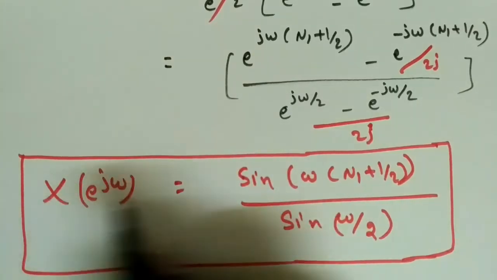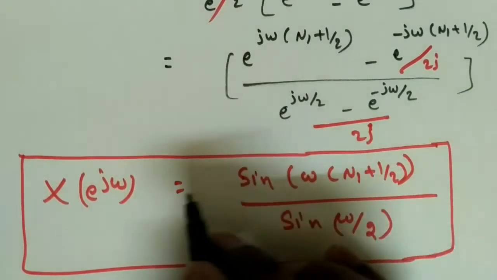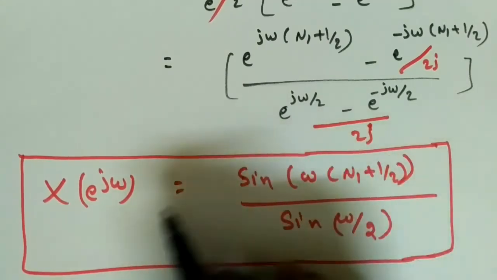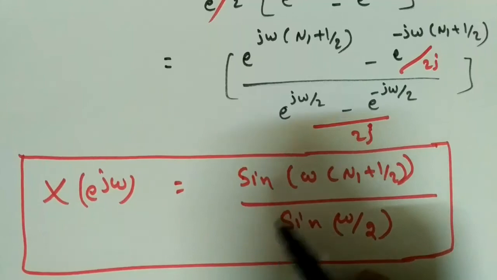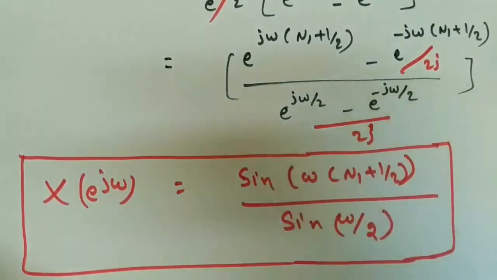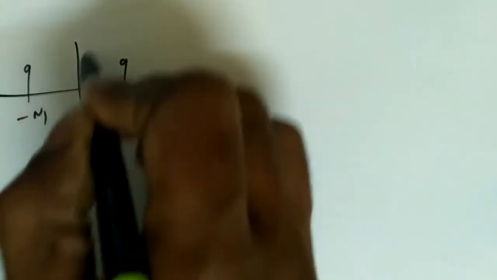Again we need to remember this expression for the rectangular signal in discrete domain, because generally we will get questions from these rectangular functions in either continuous time or discrete time in the GATE exam. How to remember this is very simple. In the time domain, from minus n1 to n1, there is a 1.